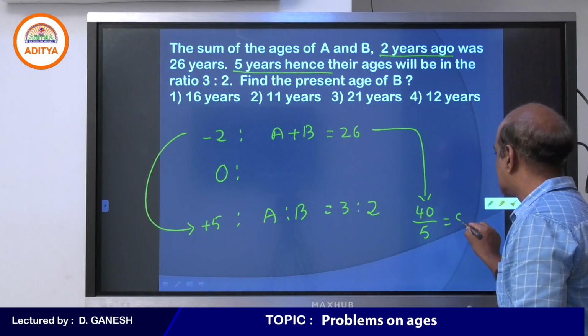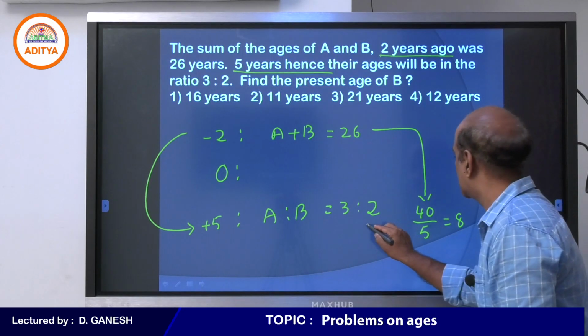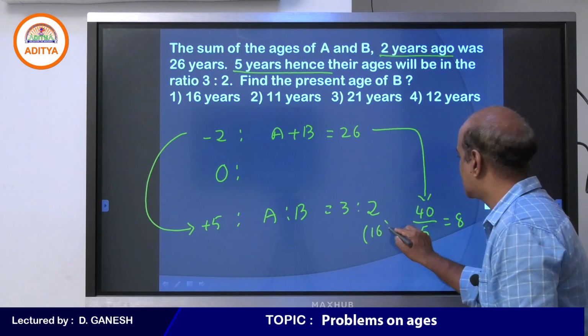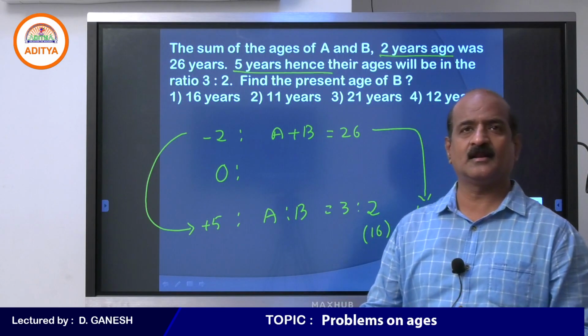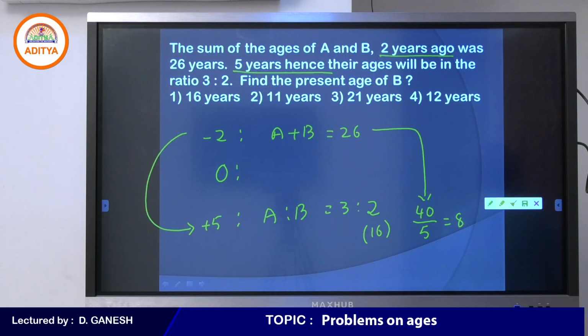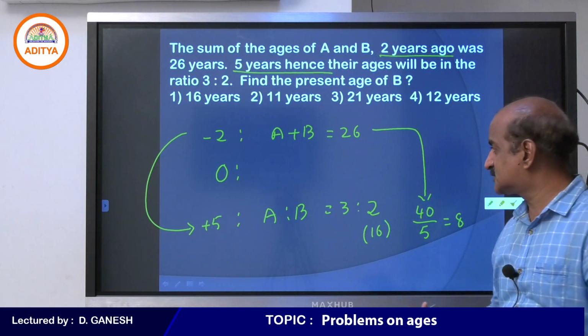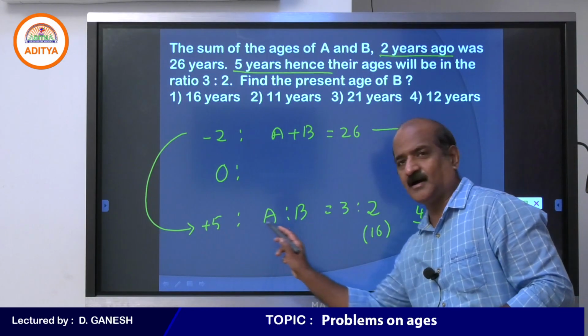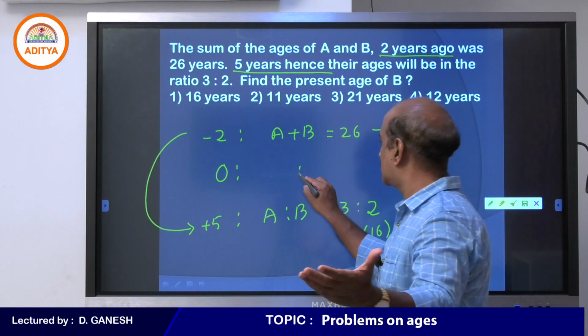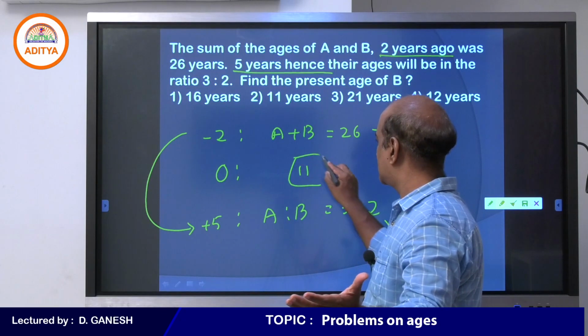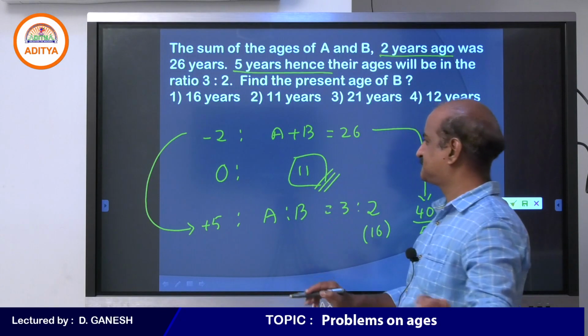Every one part is 8. You are asked to find B's age. 2 into 8, 16. Student, is 16 your final answer? So 16 is not the final answer. 16 is the age of A after 5 years. But you are asked to find the present age. Therefore, your answer must be 16 minus 5, 11.